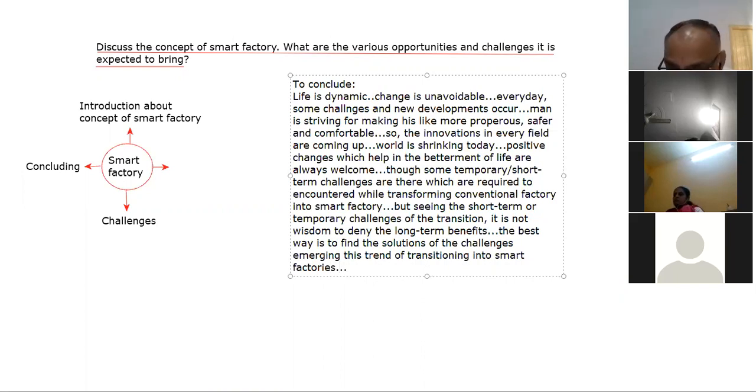So we need to face it, we need to accept the challenges.